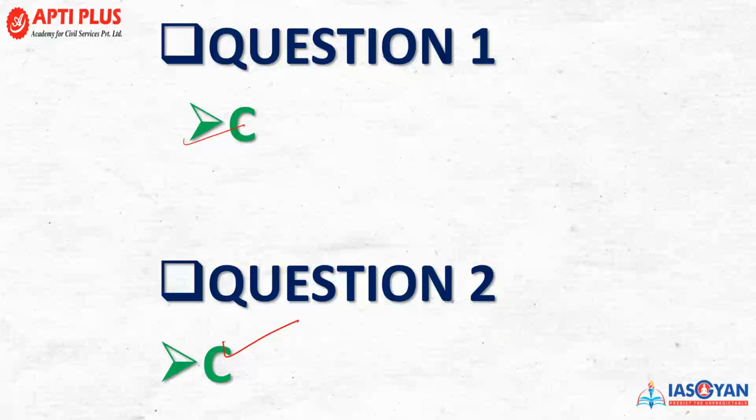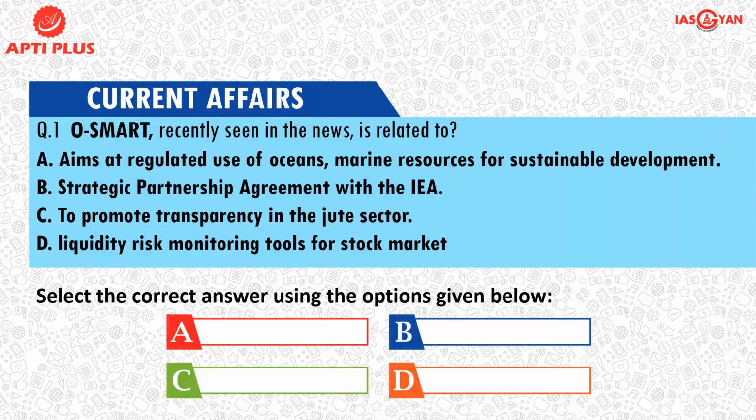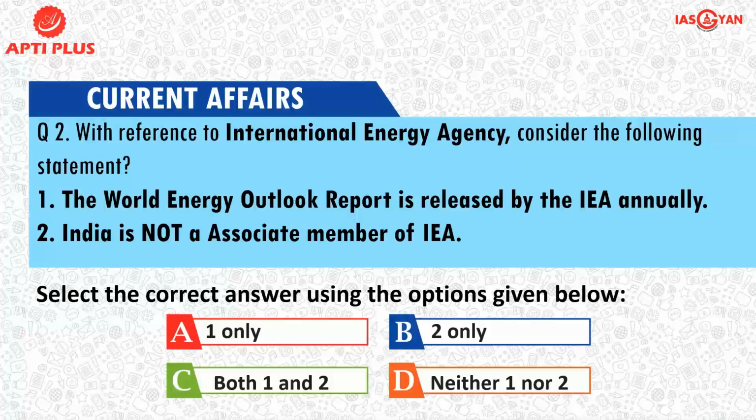Today's MCQ for practice. First is OSmart, recently seen in news, is related to: aimed at regulating the use of ocean marine resources, sustainable development, strategic partnership with IEA to promote transparency in the jute sector, and a liquidity risk monitoring tool for the stock market. Second is about the International Energy Agency. It is a World Energy Outlook report that is released by IEA annually, and India is not an associate member of IEA. So do check it out for the correct option.